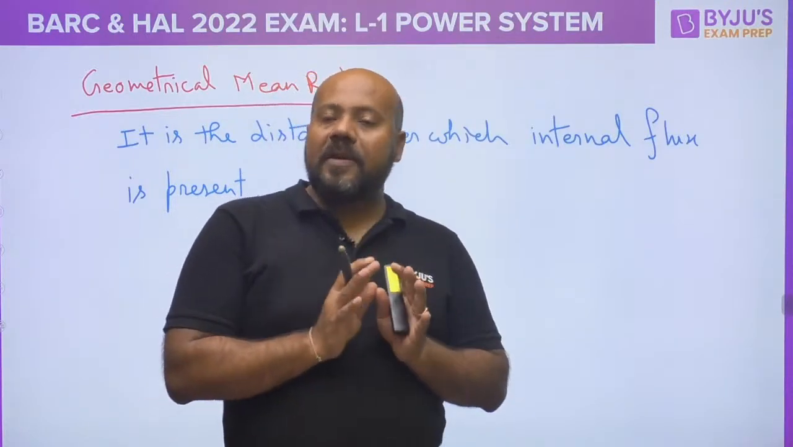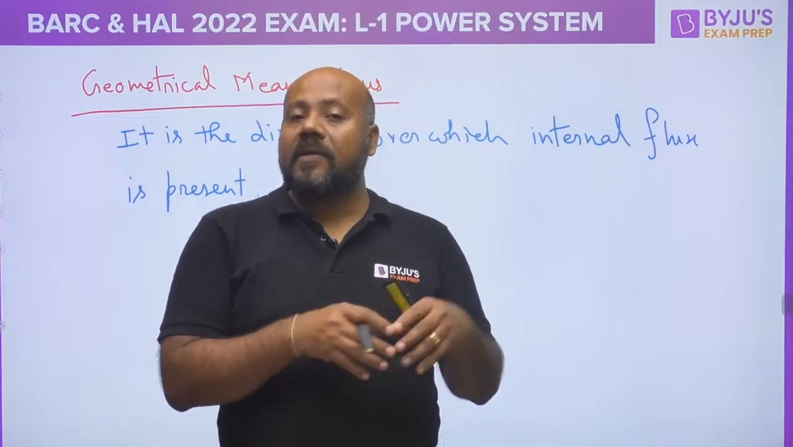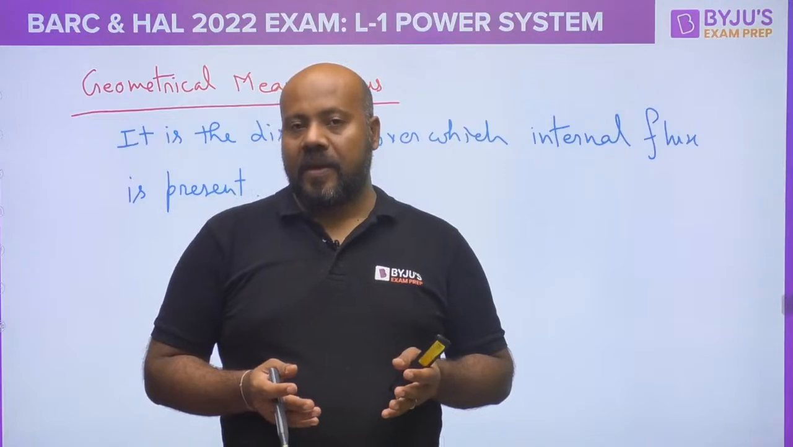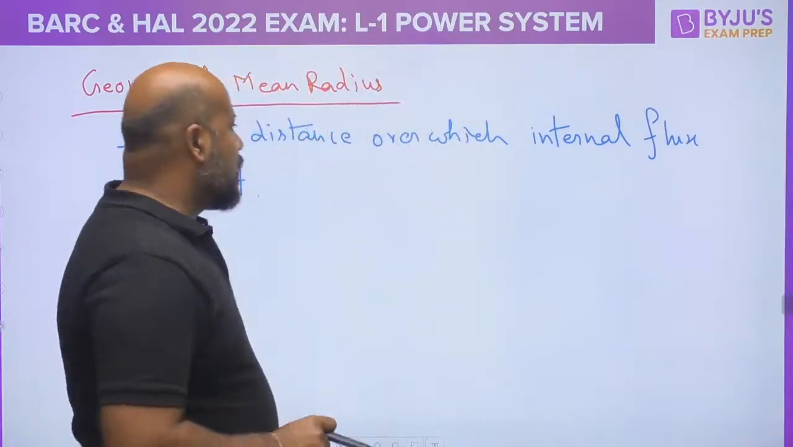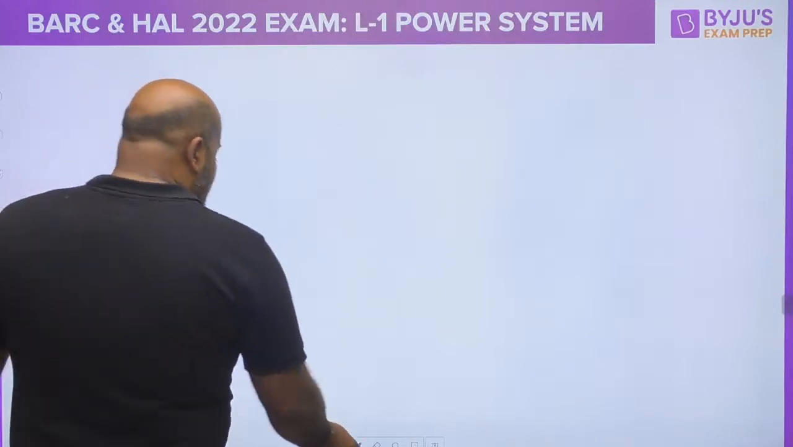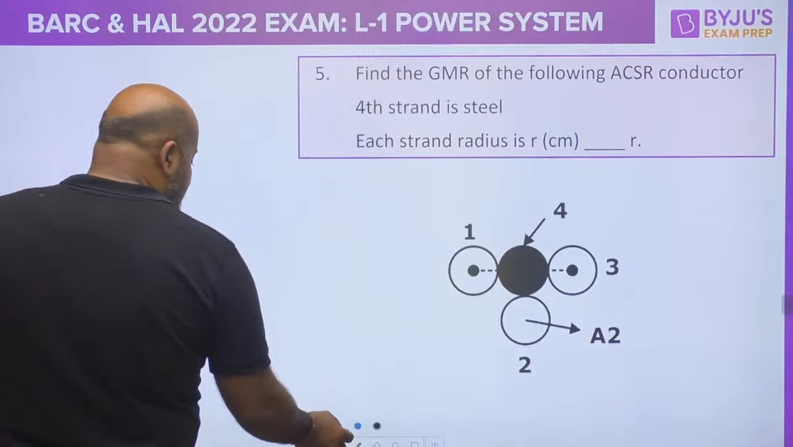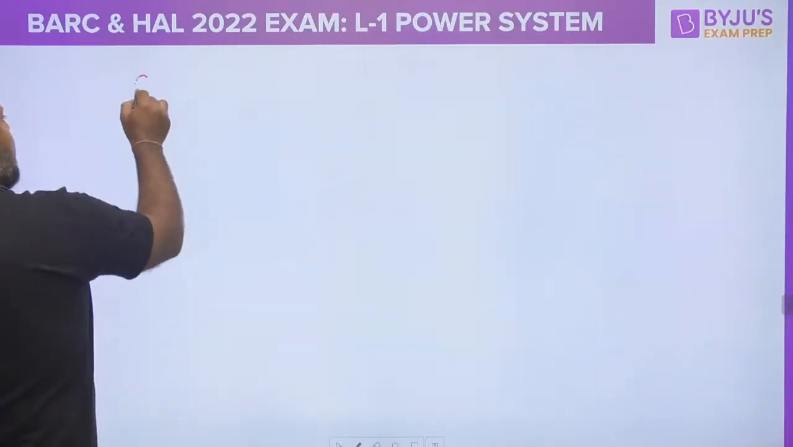But when you talk about GMR, GMR means you can say it is the effective radius of the conductor, if you take into account the effect of internal flux. Now, you must be knowing how we are finding the GMR in this case. See, generally if you have to write the GMR, how we will write the GMR?